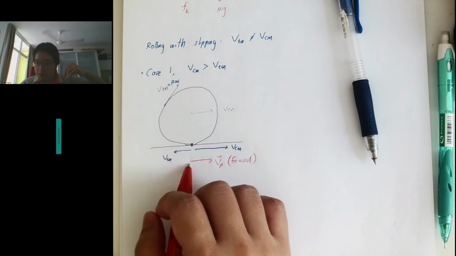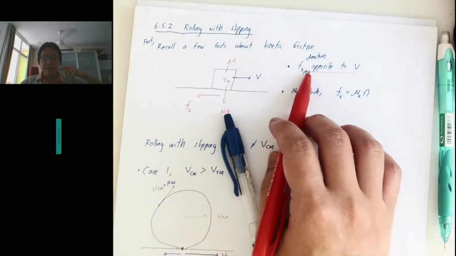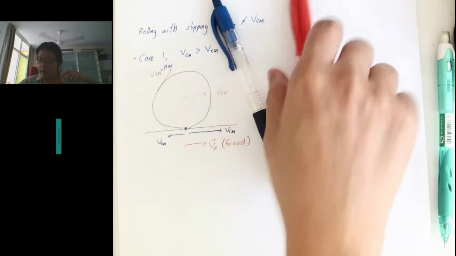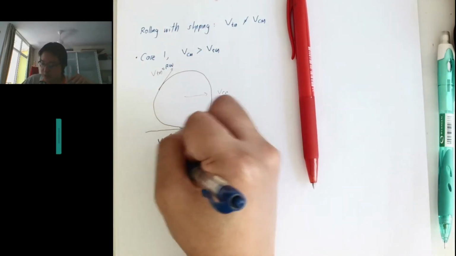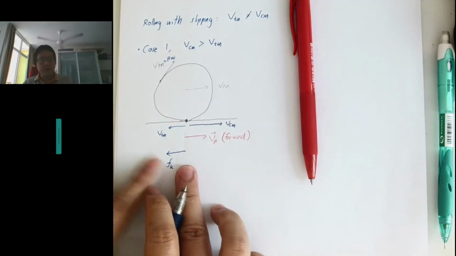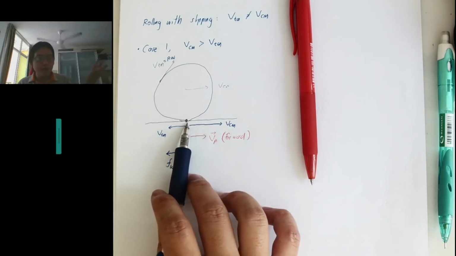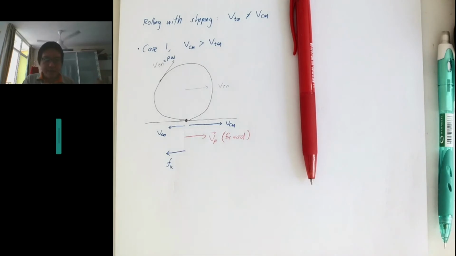The velocity is forward, and since kinetic friction is always opposite, my kinetic friction Fk points this way, backward. Then it will contribute a force that is negative, if I say right is positive.